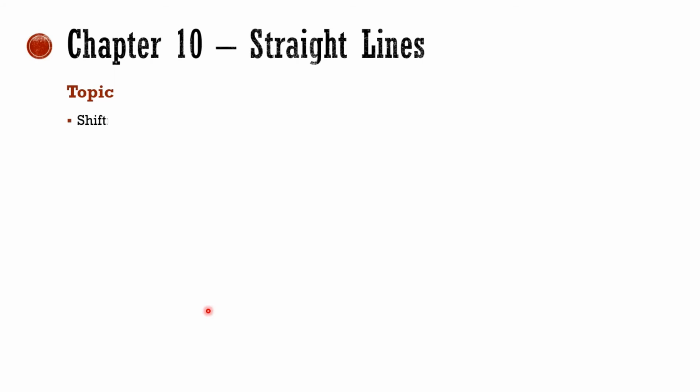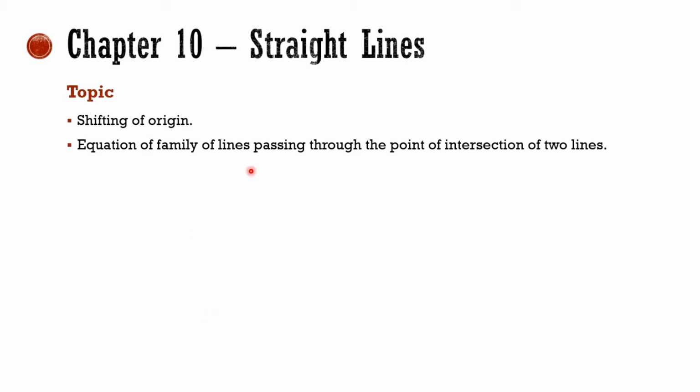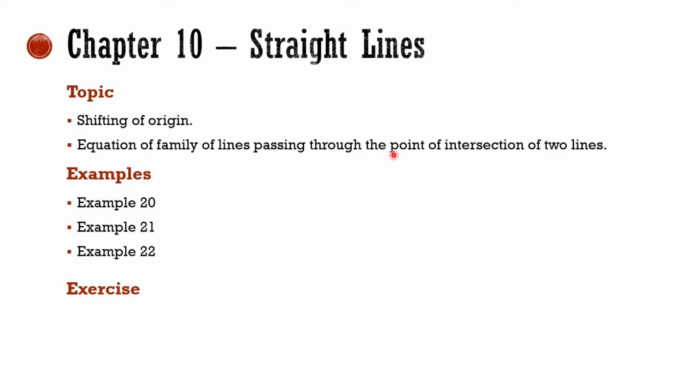Chapter 10, straight lines: shifting of origin, and equation of family of lines passing through the point of intersection of two lines, which was included in the syllabus just 3 years ago, is now removed from the syllabus. And examples 20, 21, and 22, which are based on this topic, are also removed. And exercise 10.4, all questions, not part of the syllabus. Exercise 10.5 also, all questions not in the syllabus.